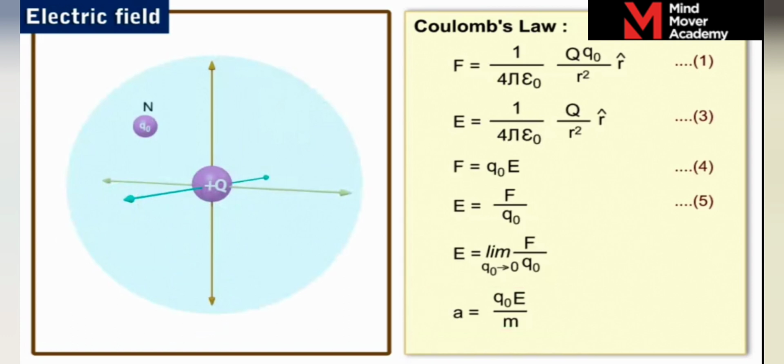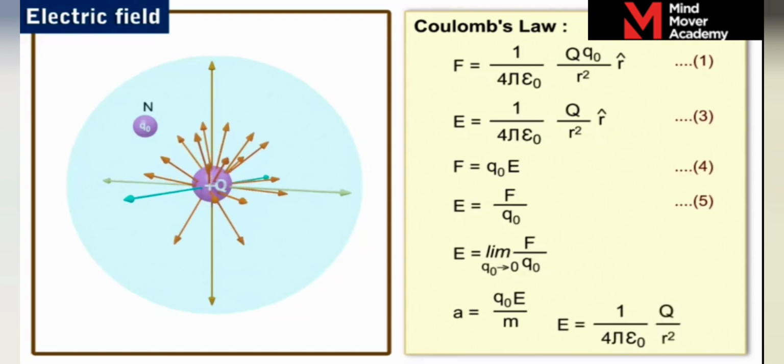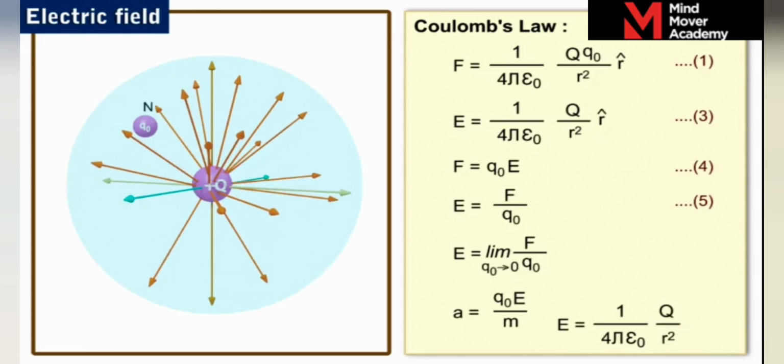It is important to note that for a charge Q, at all points on an imaginary sphere of radius r around it, the electric field strength is equal in magnitude and is equal to 1 by 4 pi epsilon naught Q by r square. There is a spherical symmetry with respect to the magnitude of electric field E with charge Q.